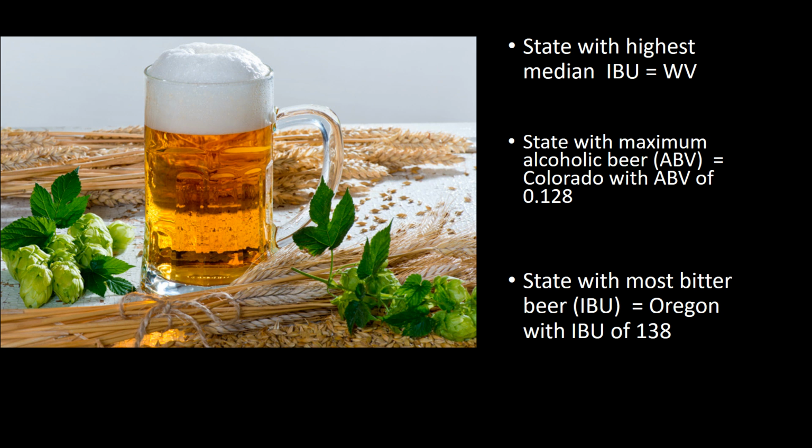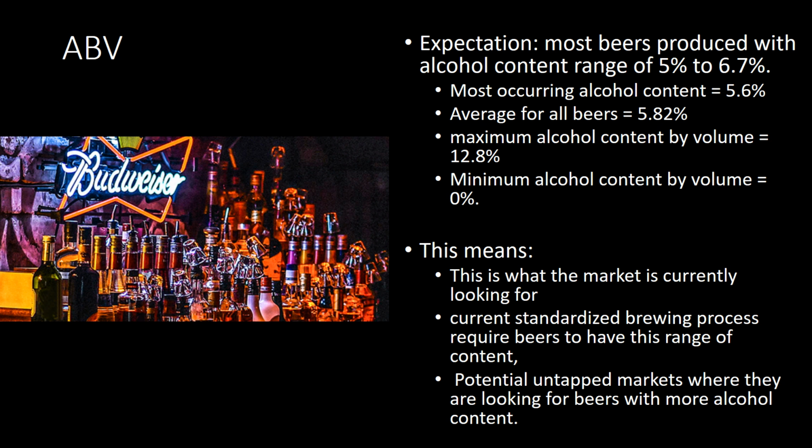We also wanted to know which state had the maximum alcohol beer, and that will also help us understand what the max content for alcohol is. That came out to be Colorado with 12.8%. We did the same thing for IBU. The state with the most bitter beer is Oregon with an IBU of 138.